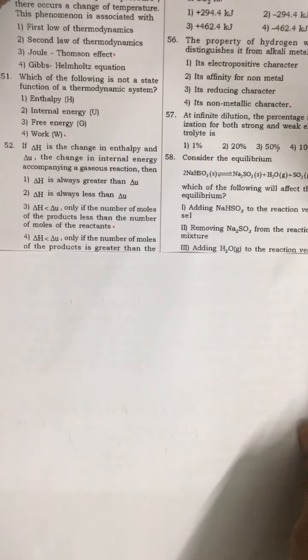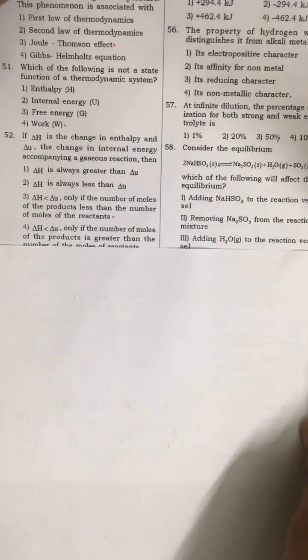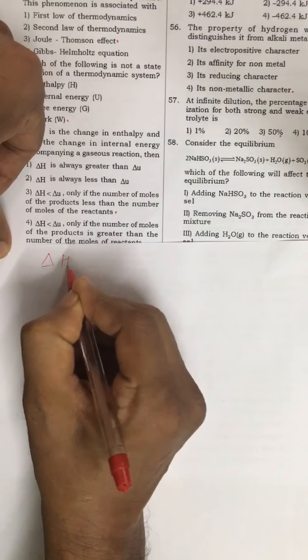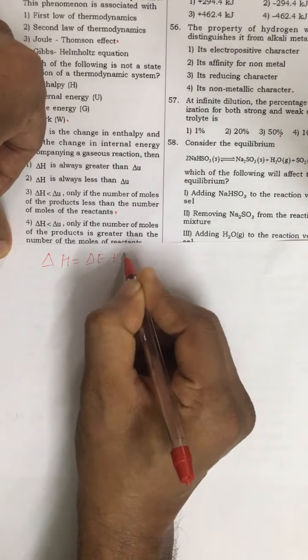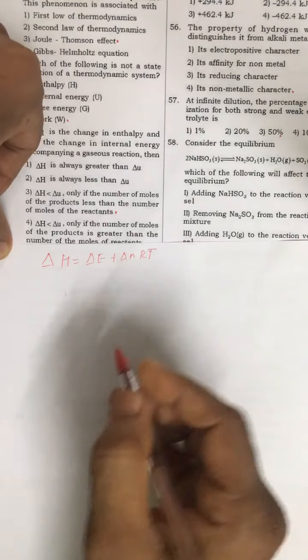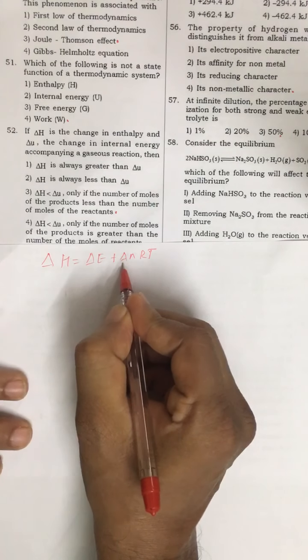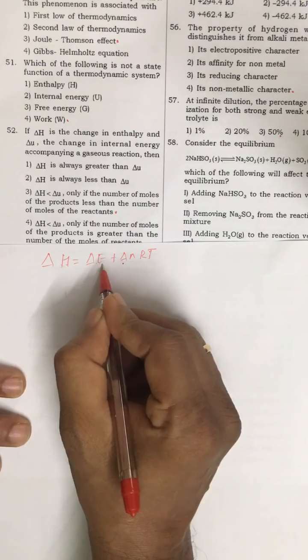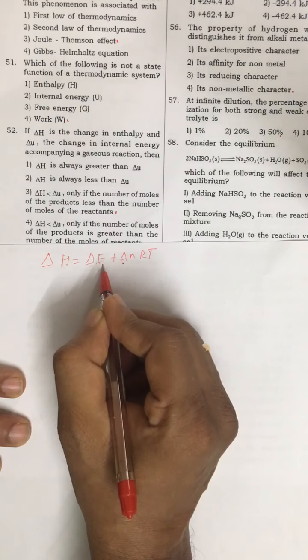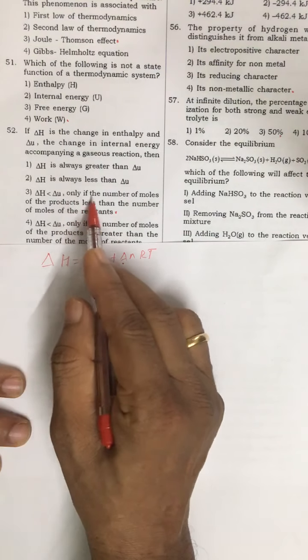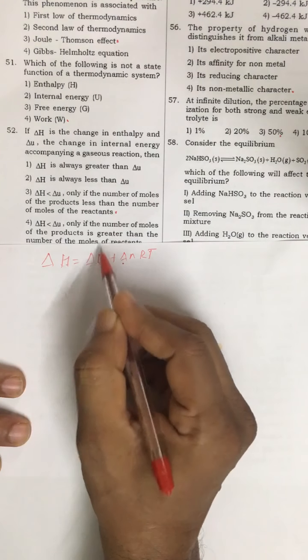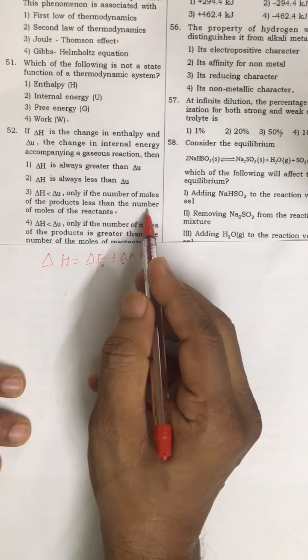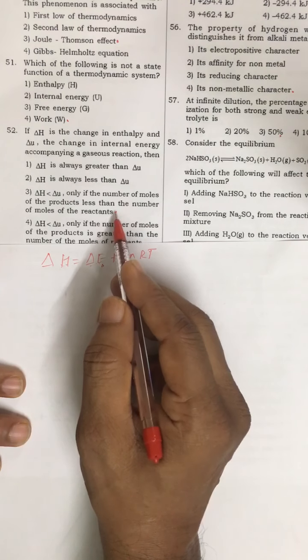Question number 52. If delta H is the change in enthalpy and delta U is the change in internal energy, then the relation is delta H equals delta E plus delta nRT. So if delta n of a reaction is 0, then only delta H is equal to delta E or delta U. So delta H is less than delta E if the number of moles of product is less than the number of moles of reactant.